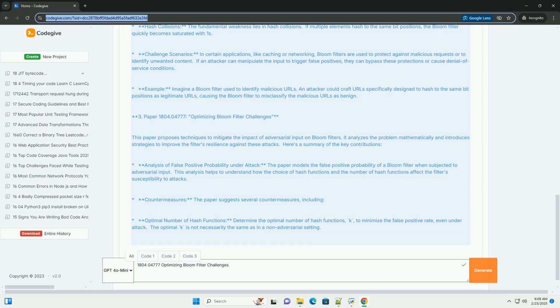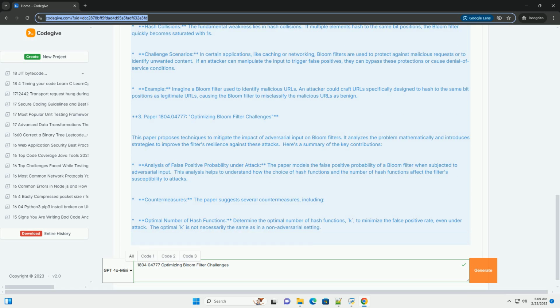Here's a summary of the key contributions. Analysis of false positive probability under attack: the paper models the false positive probability of a Bloom filter when subjected to adversarial input. This analysis helps to understand how the choice of hash functions and the number of hash functions affect the filter's susceptibility to attacks.